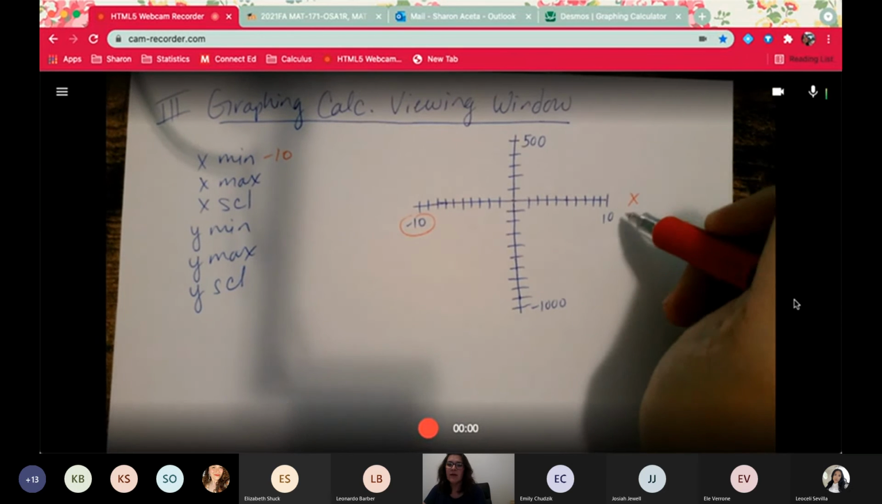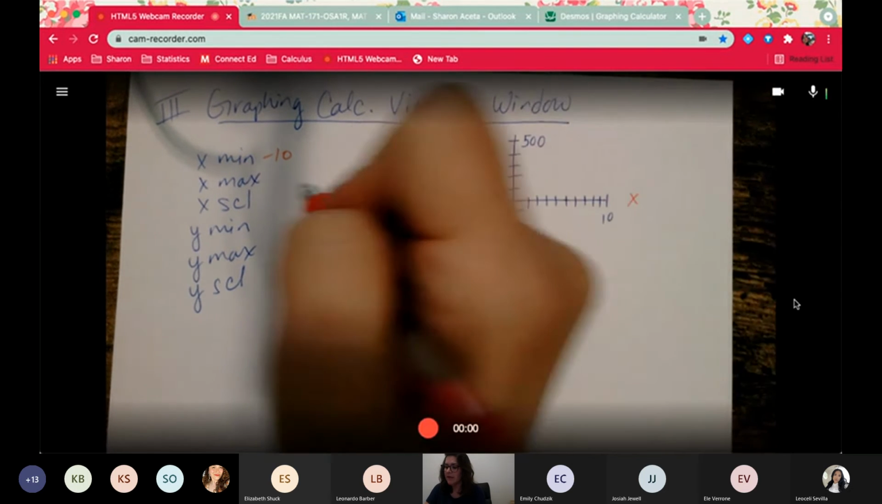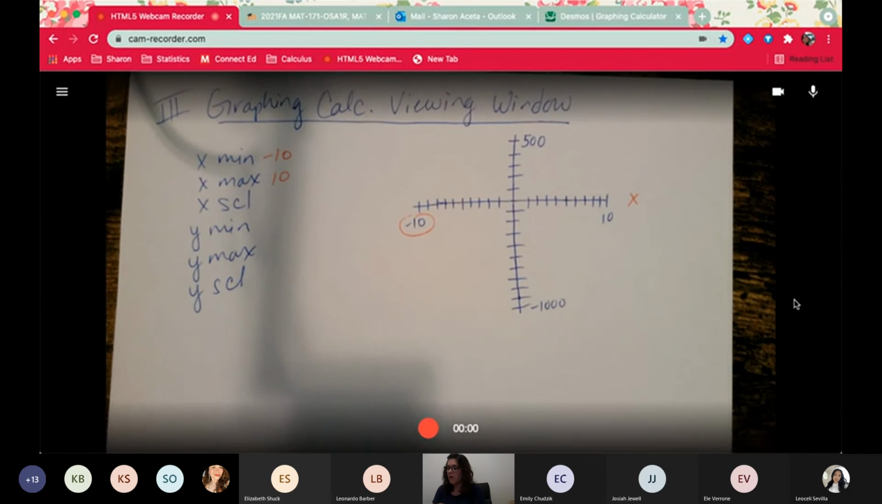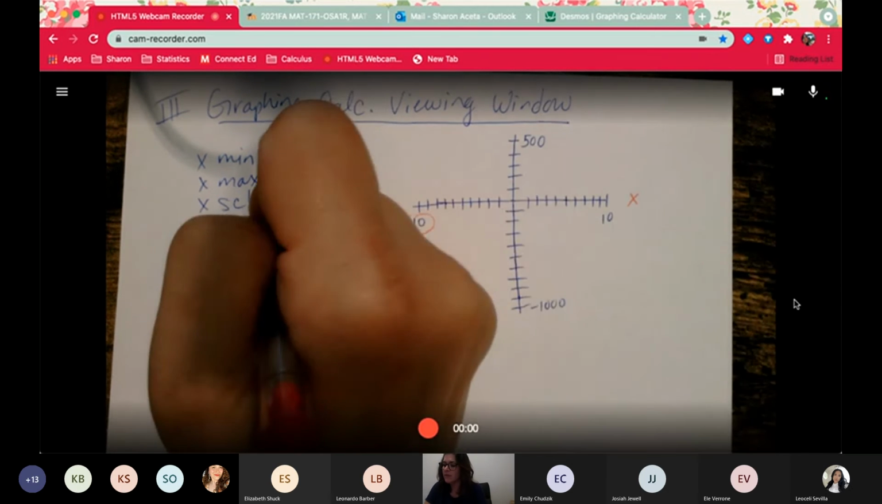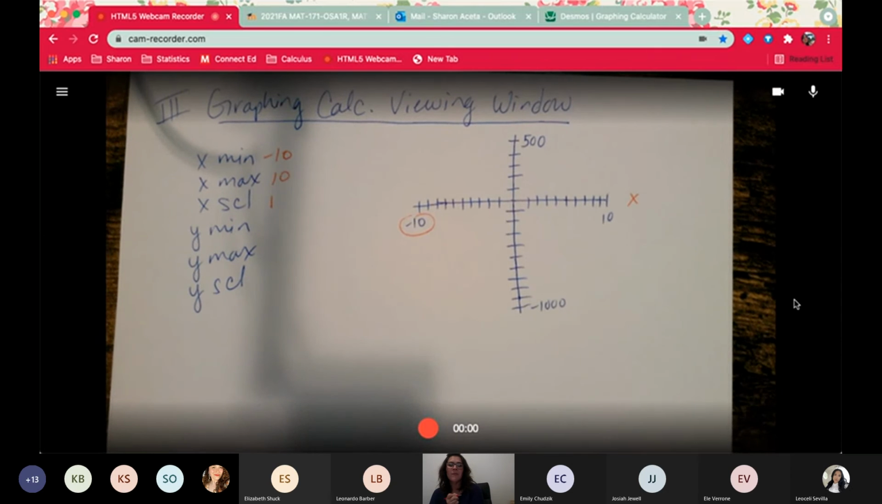My maximum x in this viewing window is 10. And the scale at which I'm going up looks like I'm going by 1: 1, 2, 3, 4, 5, 6, 7, 8, 9, 10. So my scale would be 1.